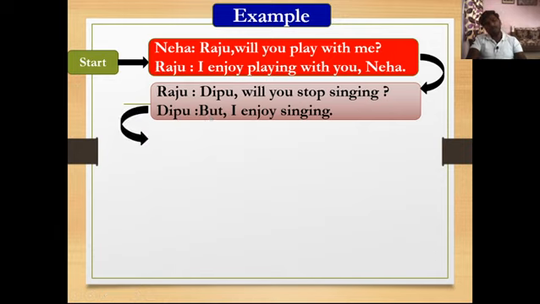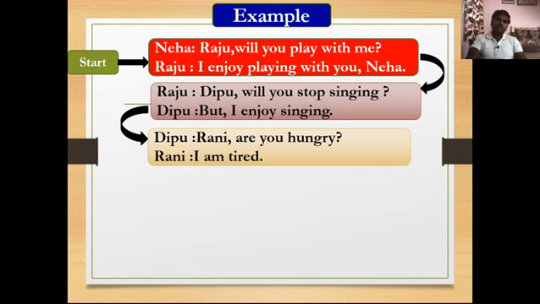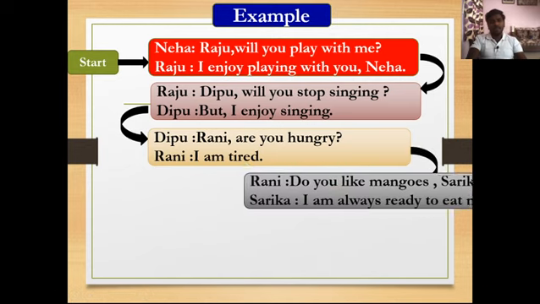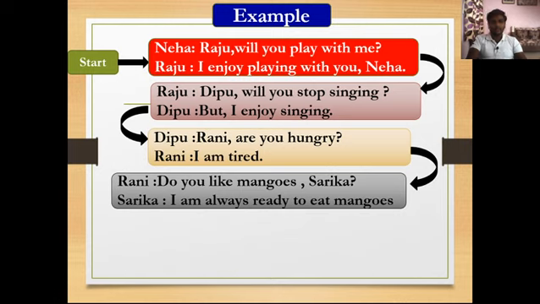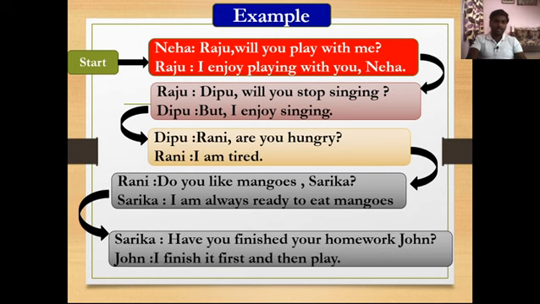What does that Deepu ask the next person? That Deepu asks Rani, Rani, are you hungry? Then Rani says, I am tired. What does that Rani ask the next person? That Rani asks Sarika, do you like mangoes, Sarika? Then Sarika says, I am always ready to eat mangoes. So what does that Sarika ask the next person? That Sarika asks John, have you finished your homework, John? Then that John says, I finish it first and then play.